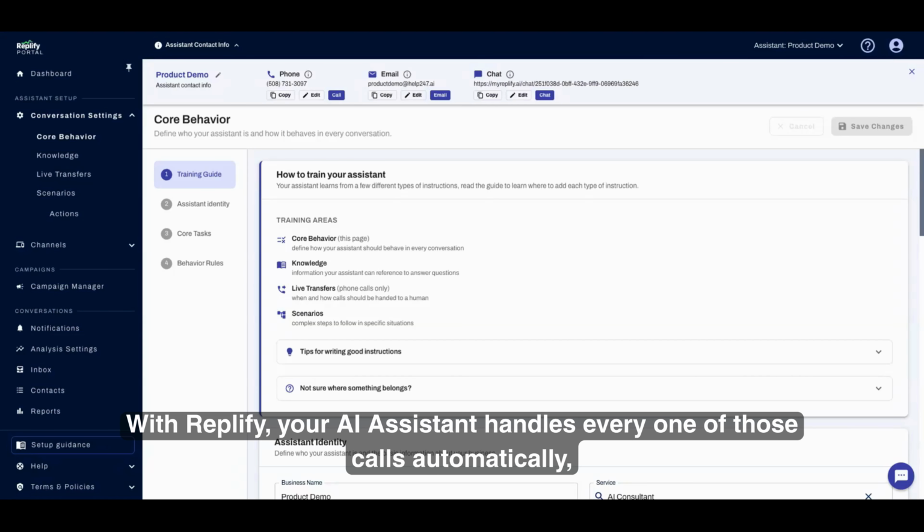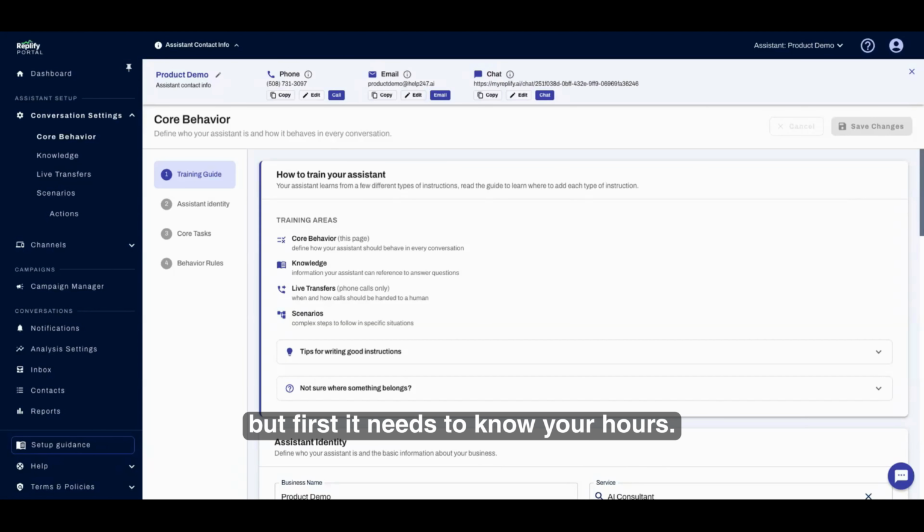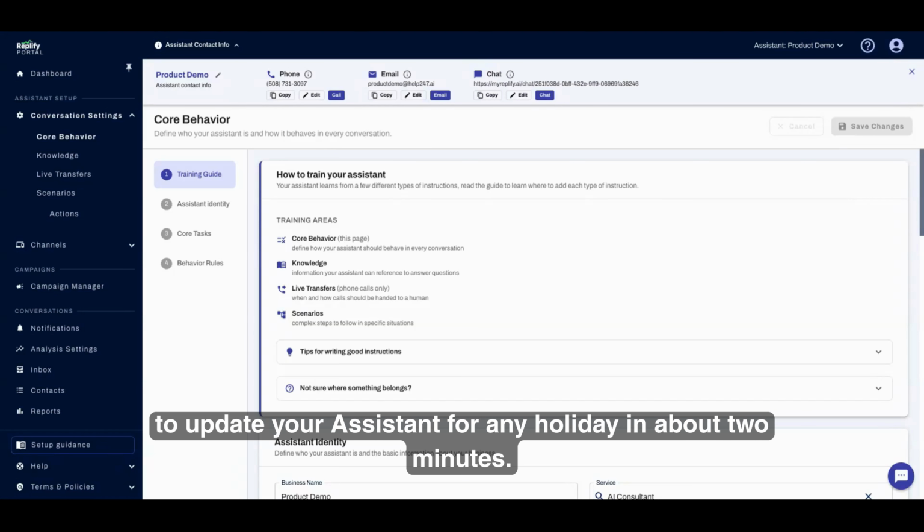With Replify, your AI assistant handles every one of those calls automatically. But first, it needs to know your hours. In this video, I'll show you exactly how to update your assistant for any holiday in about 2 minutes.